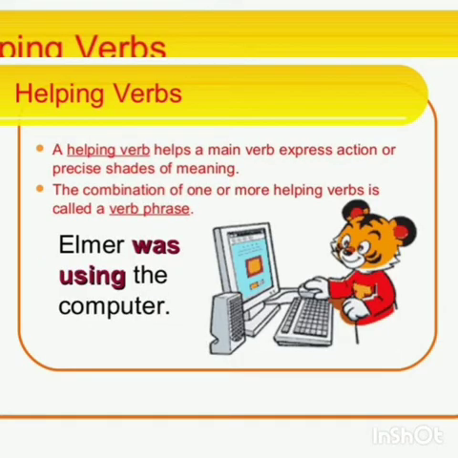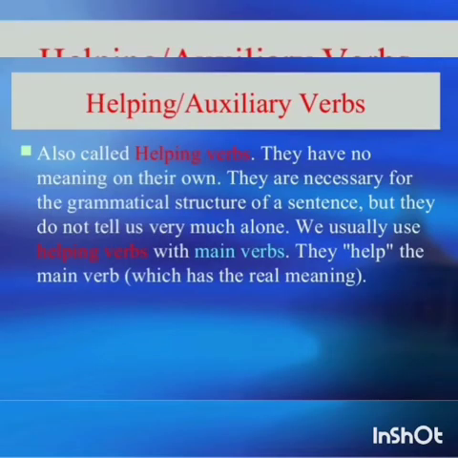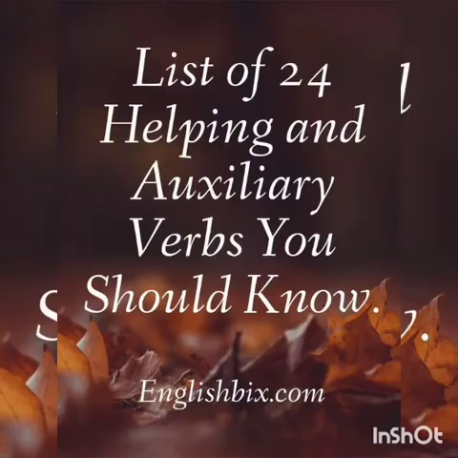Next, coming to the helping verb. A helping verb helps the main verb to express action or to give a complete meaning in the sentence. So as the name suggests, it helps the main verb to complete a sentence. Elma was using the computer, so was is the helping verb. A helping verb is otherwise called an auxiliary verb. One should be very clear that helping verbs and auxiliary verbs are one and the same. There are 24 auxiliary verbs in the English language.